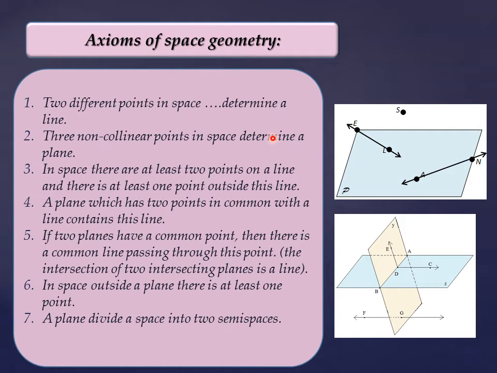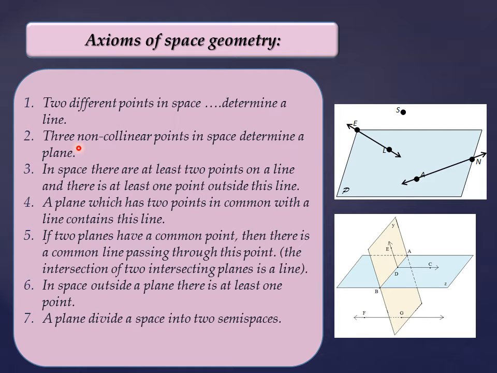Now, the axioms are some statements that we will need to use in order to prove some theorems in space geometry. The first one says that two different points in space determine a line. Even this axiom is known previously, because we know that a line can be defined by using any 2 points. So also now we say for any 2 different points, we can determine a line.